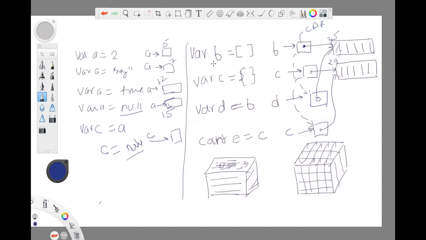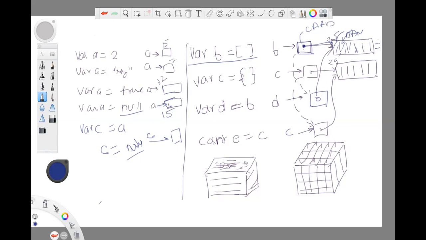But if I declare a non-primitive like var b equals an array, var b will point to a memory location, and that location will point to a place where the data will be added. So when I add anything to the array, it will be added here. If I add anything, it will be added here. So this will keep on extending. Same with an object also. So you can think of this as a card, and you can think of this as a bank.